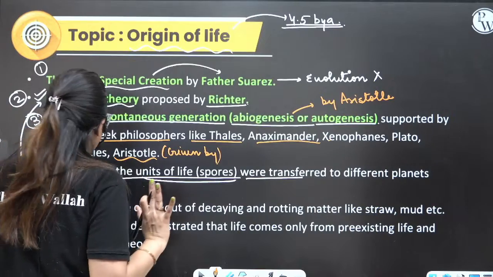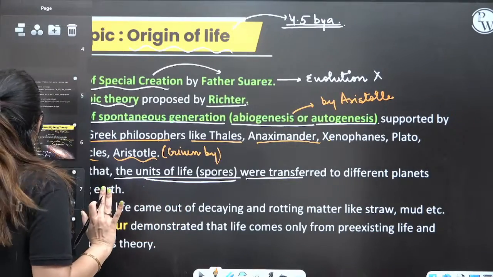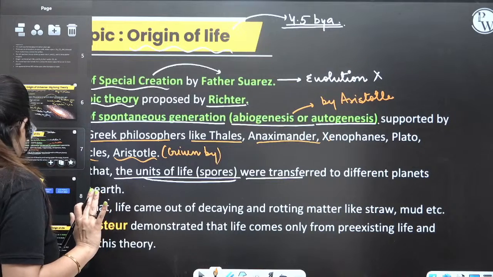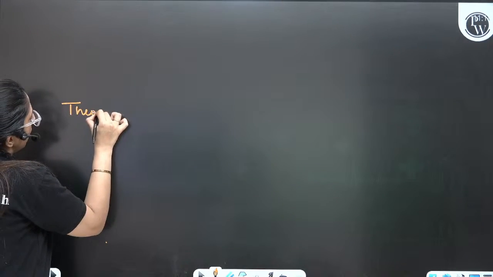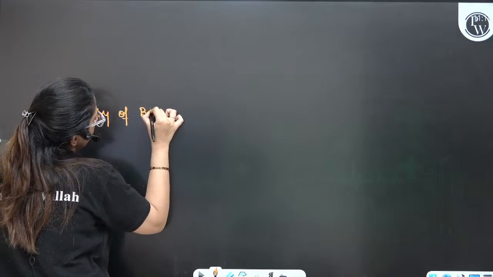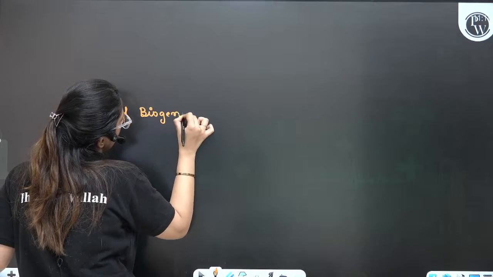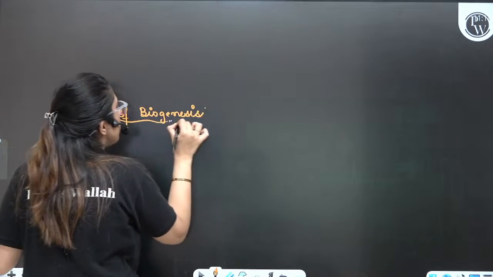Then comes the theory of biogenesis. Earlier it was abiogenesis, now it is biogenesis.